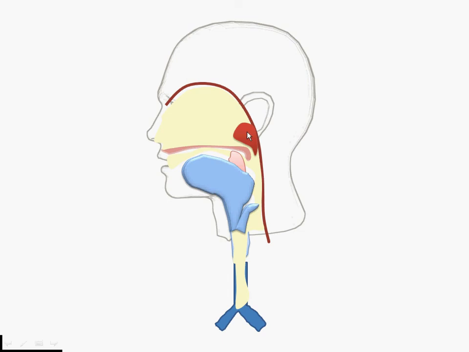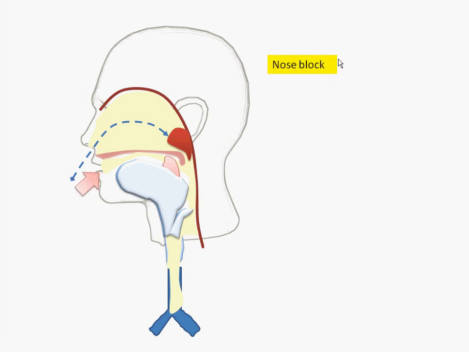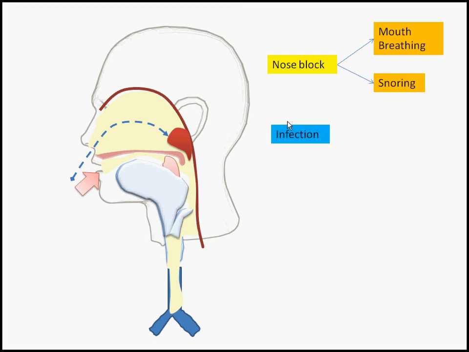Now, what is it that is a problem when adenoids are infected or large? Basically, if the adenoids are large, they will obstruct the air passage, so you will have nose block. This adenoid, as I mentioned, is present mainly in children, so you will talk in the context of children. So basically, it will be nose block, which can cause mouth breathing and snoring. This can also lead to saliva dripping at the side of the mouth, especially in sleep.